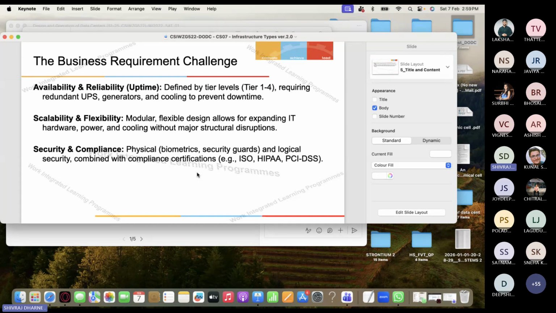So this is very important. Uptime is very critical. And scalability and flexibility means a modular, flexible design allows for expanding the IT hardware, right? So power and cooling without major structural disruptions. And from a security perspective and compliance perspective, they have biometric security guards, and there is some logical security as well as some physical security. They have compliances, ISO compliances, PCI DSS compliances. I will briefly talk about this. So these all are taken care of, converged infrastructure.